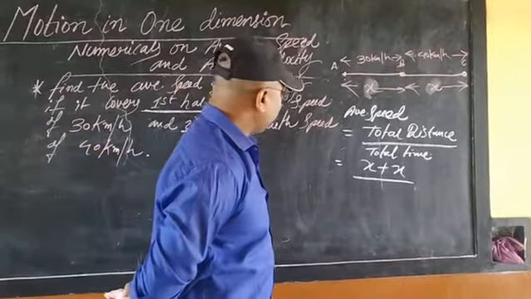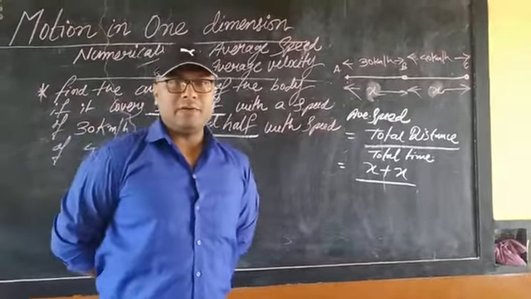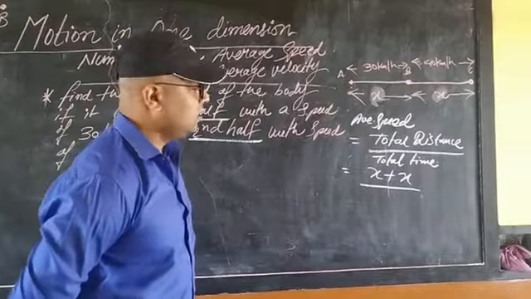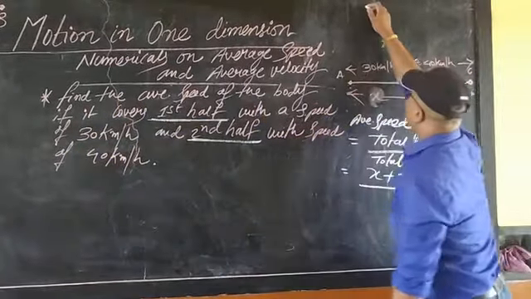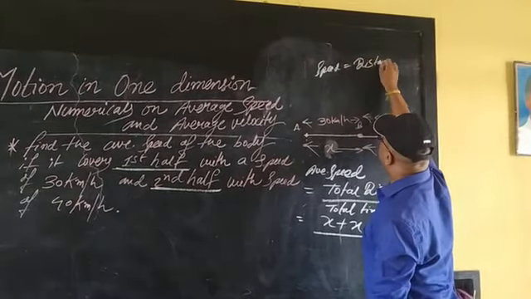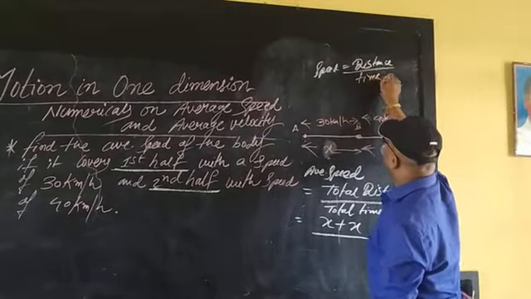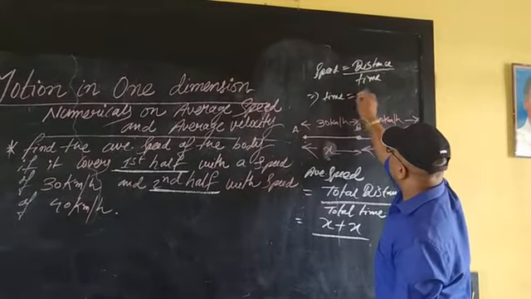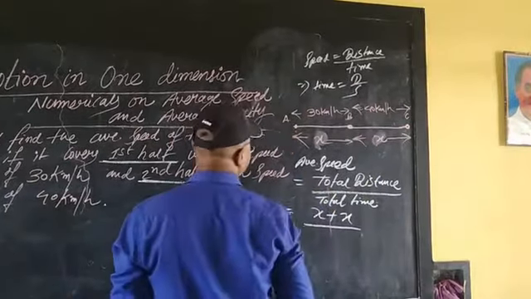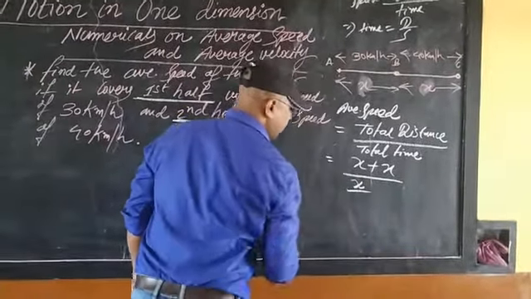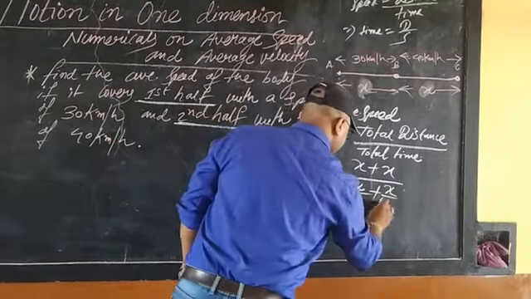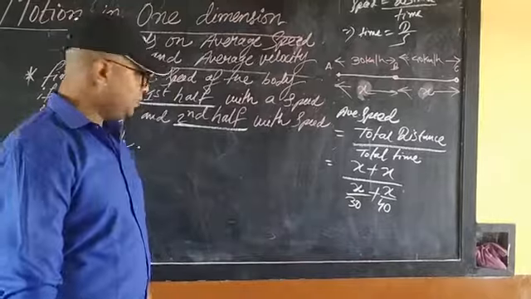Now the question comes, sir, total time. How would you find the total time? Time is not given in the question. Don't worry, students. We can find the time. How? Speed is equal to distance by time. So we can find that time is equal to distance by speed. Am I right, students? So we will use that equation here. So distance is how much? First half x. What is the speed? 30 km per hour. For the second half, x by 40. Now it is clear, student? Further we will solve it.